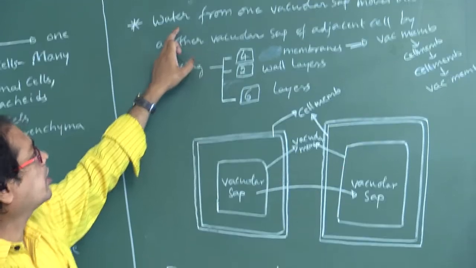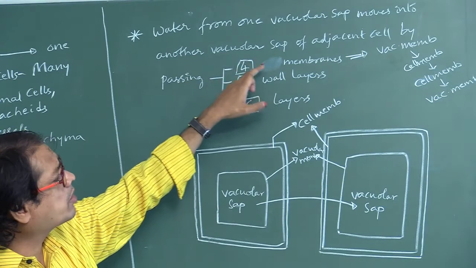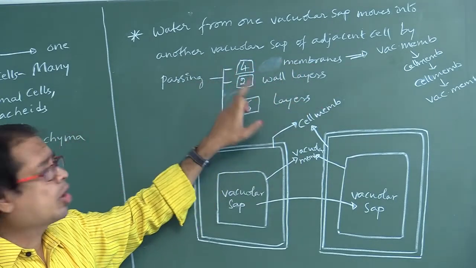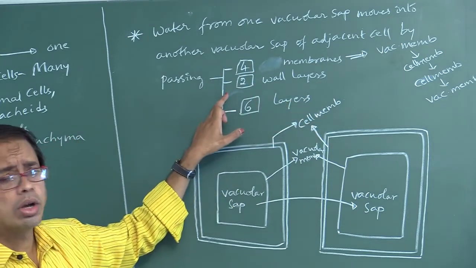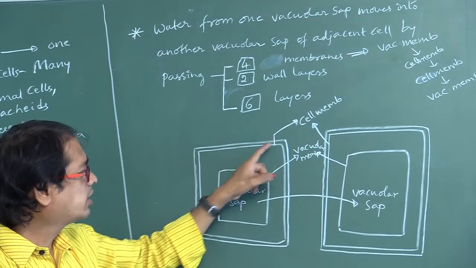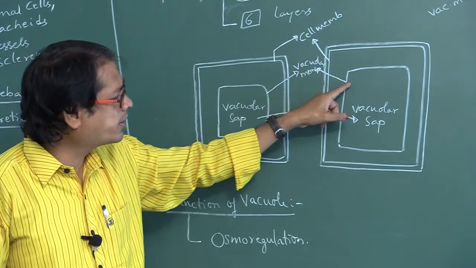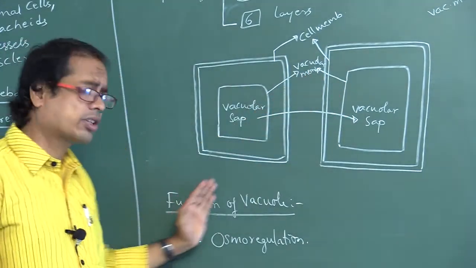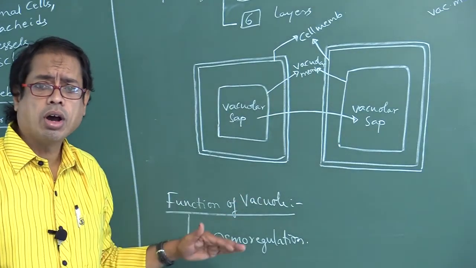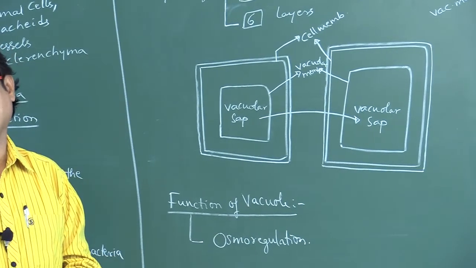Okay? So water from one vacuolar sac moves into another vacuolar sac of an adjacent cell by passing 4 membranes, 2 wall layers, 6 layers in total. So this is the cell wall, this is the cell membrane, this is the cell membrane, this is the vacuolar membrane, this is the vacuolar membrane. And what is the function of the vacuole? Very, very important. The function of the vacuole is osmoregulation.